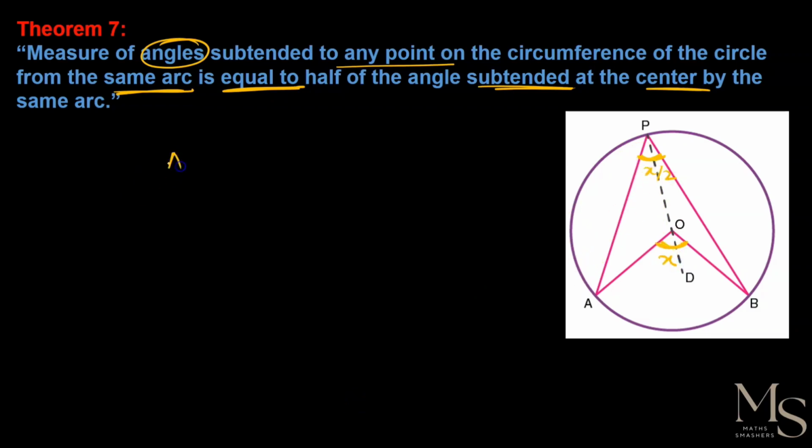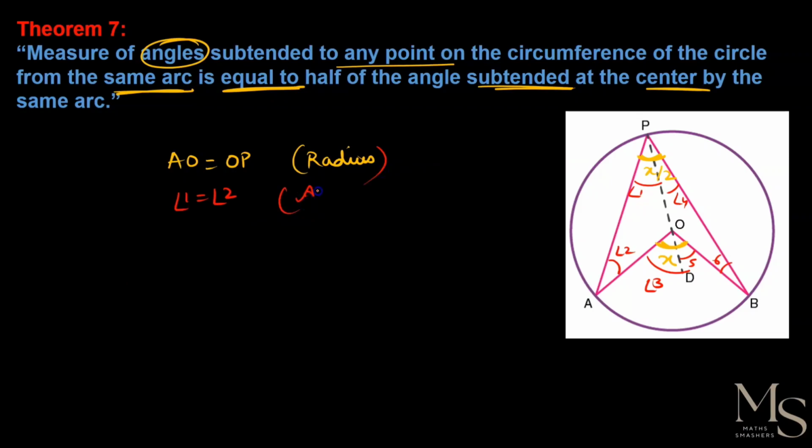As we know that AO is equal to OP because they are the radii of the circle, right? And this means that if I take it as, this is angle 1, this is angle 2, this is angle 3, this is angle 4, this is angle 5, and this is angle 6. Okay, this will be easier for me, right? So if AO is equal to OP, that means angle 1 is equal to angle 2.